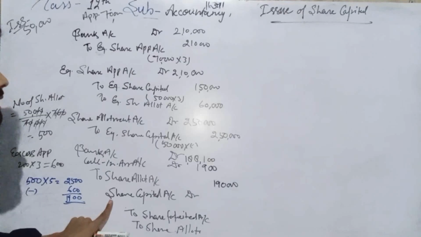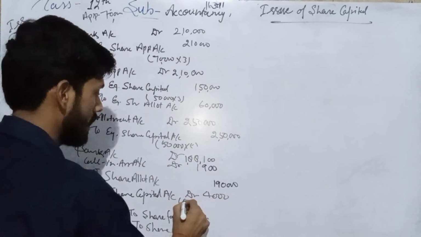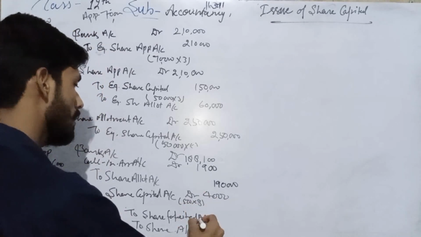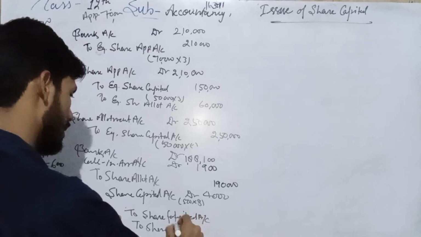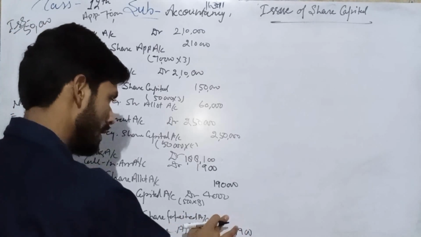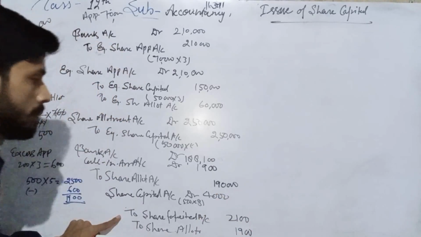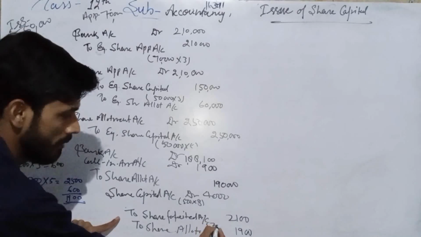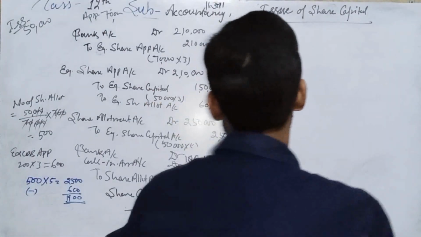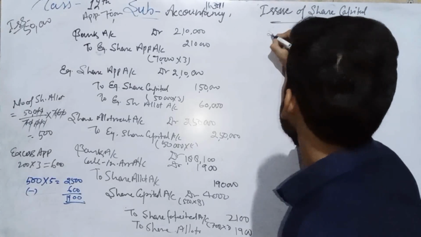On 500 shares we are asking for 8 rupees, it means 500 into 8, 4,000, and we received on the call in arrears 1,900. So we received 2,100 rupees. It is also 700 into 3 rupees, so 2,100. Then after that we have to make the first call, equity share,